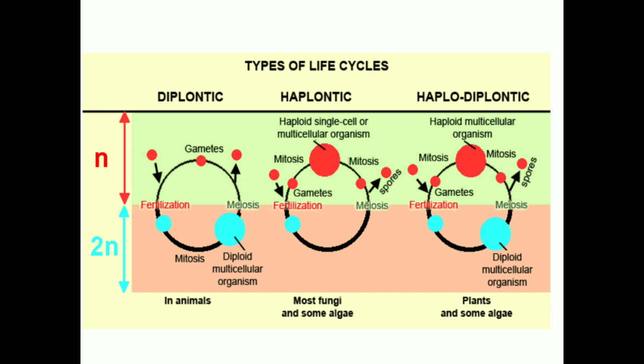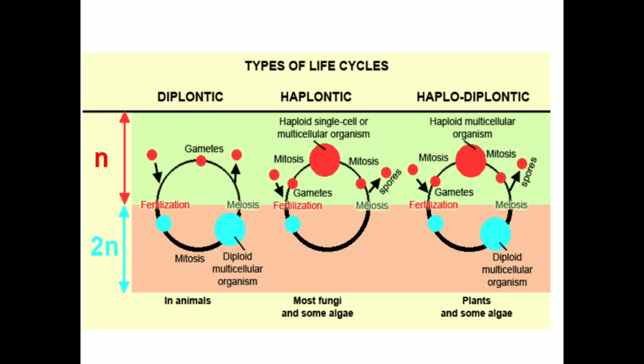In this process, production of multicellular diploid organisms takes place, and the example is animals. In the first figure we have seen the diplontic phase.